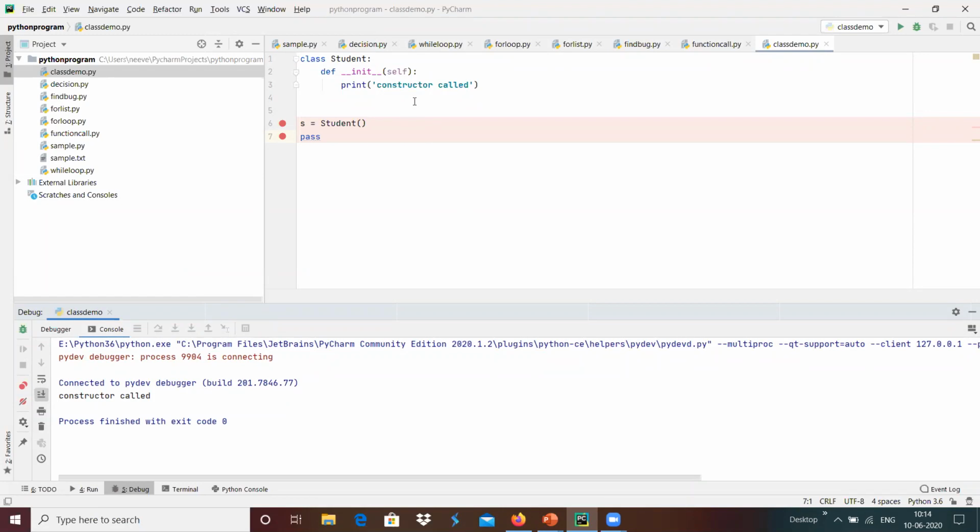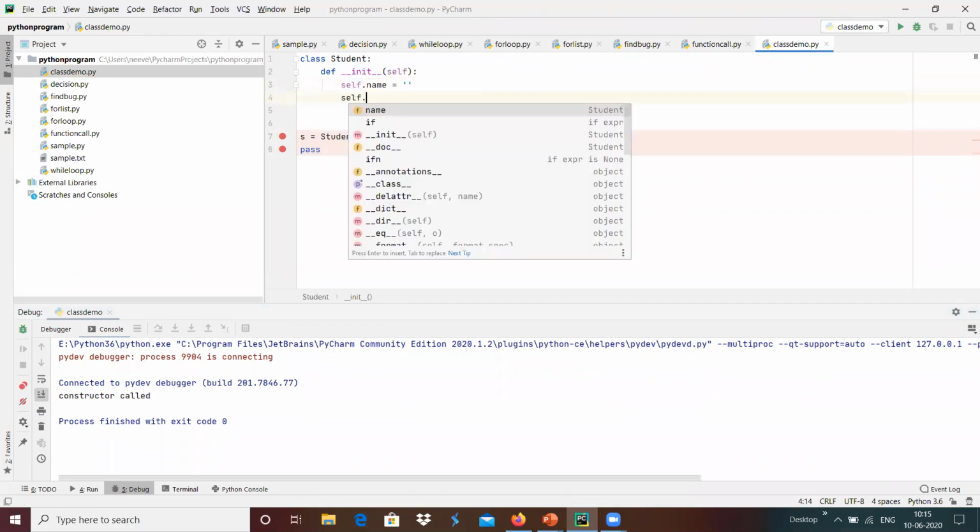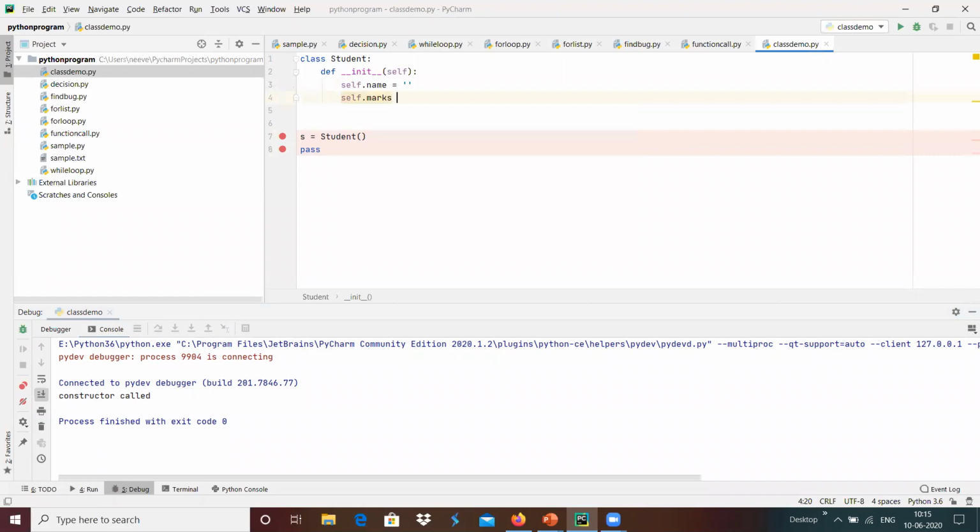And similar to the constructor, we can add member functions and member variables, something like this. Maybe I'm going to add a member variable, something like self.name equals an empty string and self.marks equals 0.